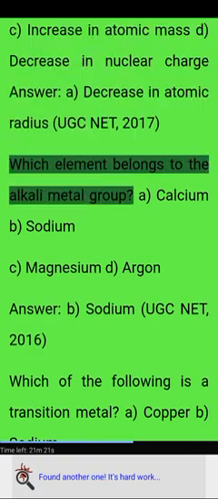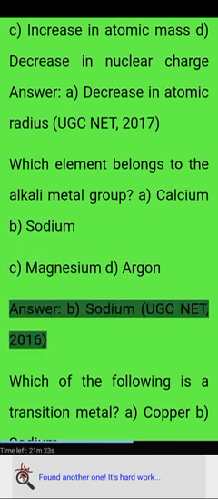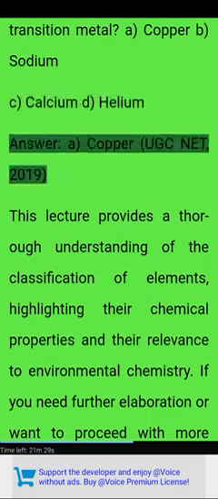UGC NET 2017. Which element belongs to the alkali metal group? A, calcium. B, sodium. C, magnesium. D, argon. Answer: B, sodium. UGC NET 2016. Which of the following is a transition metal? A, copper. B, sodium. C, calcium. D, helium. Answer: A, copper.